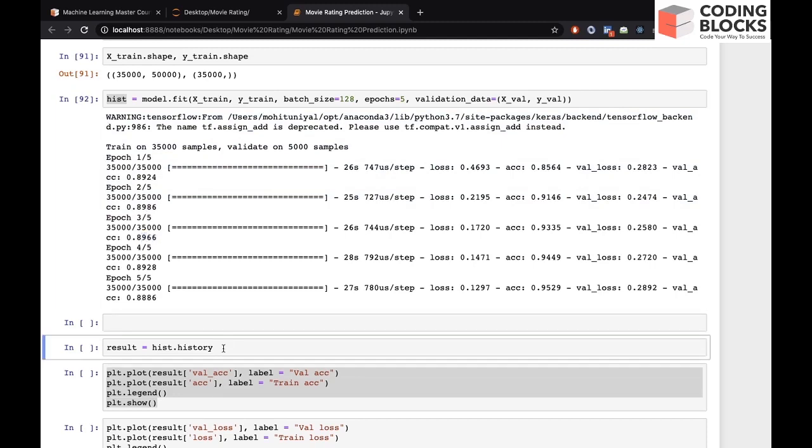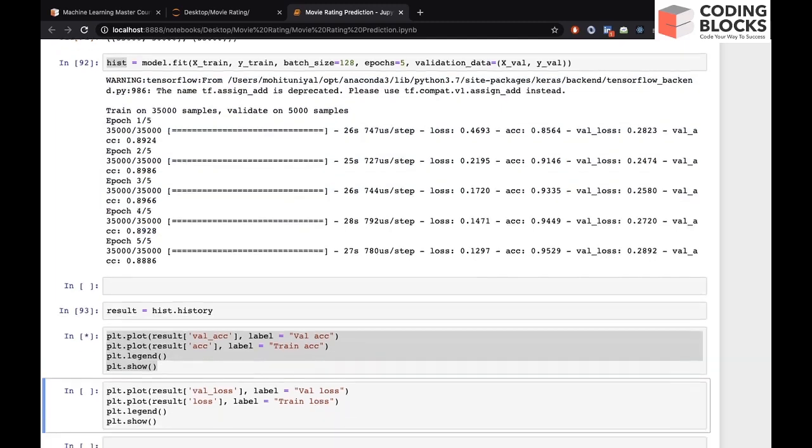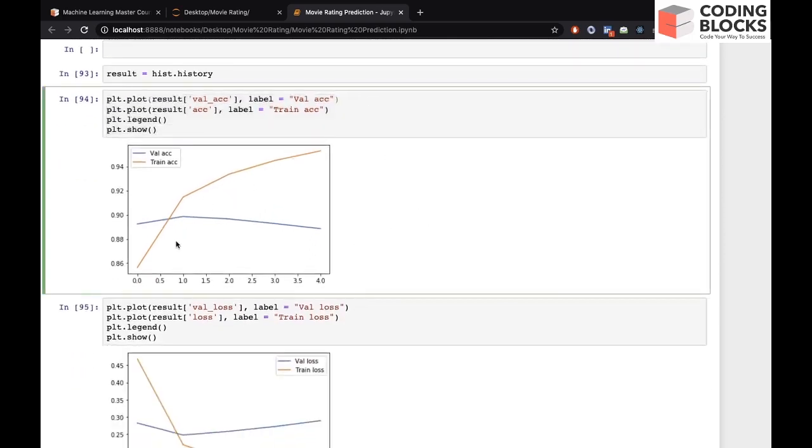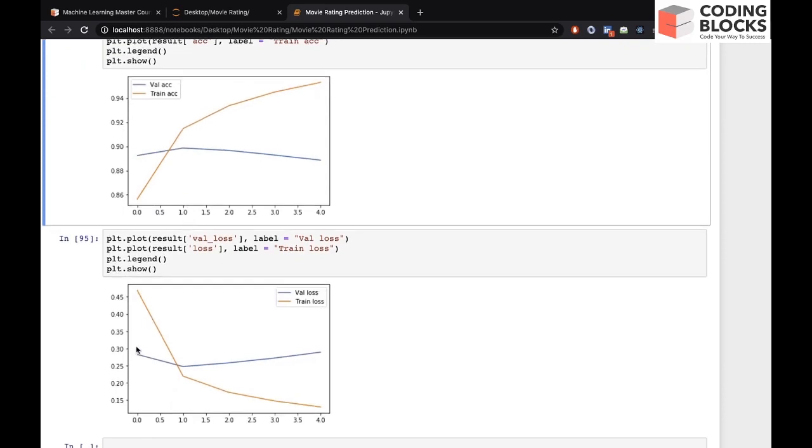So let's visualize the graph first. You can see the training accuracy. The orange line is training accuracy. It is continuously increasing, but the validation accuracy is increased only for 1 and 2 epochs. Similarly, the training loss is continuously decreasing, but validation loss is decreased only for 2 epochs.